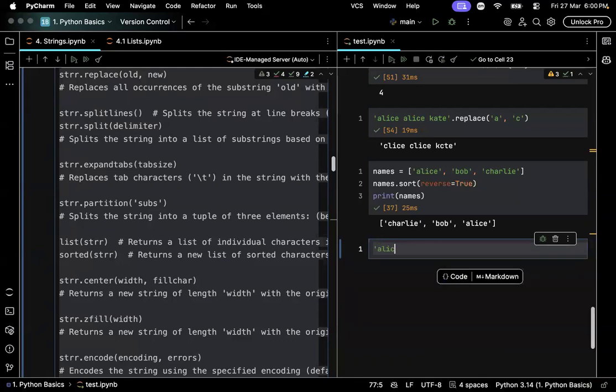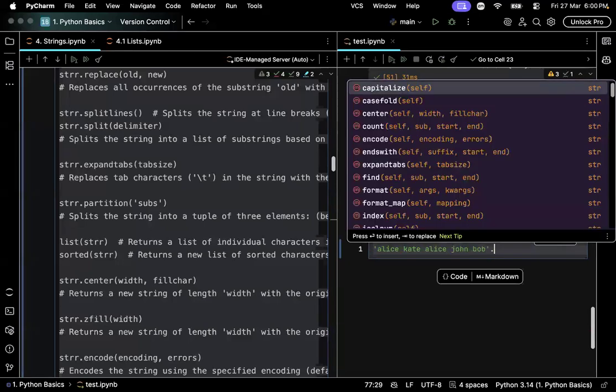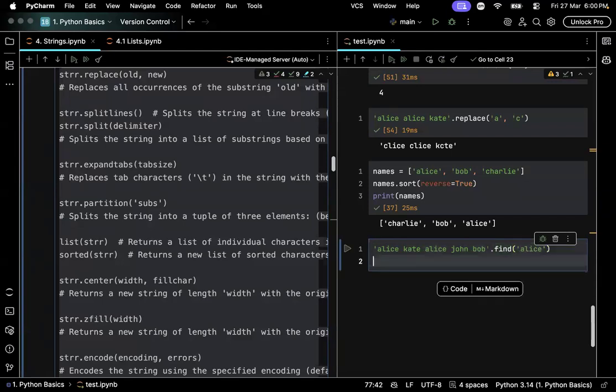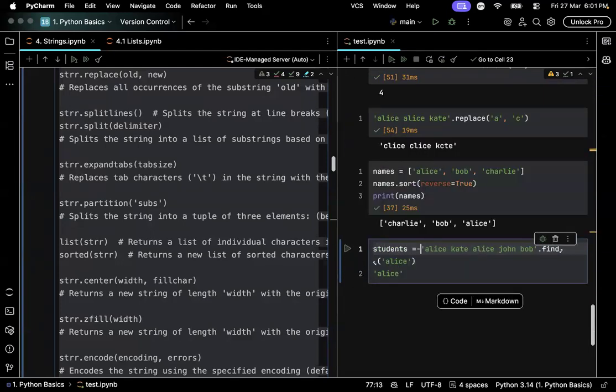What you are trying to ask is: Alice, Kate, John, Bob dot find. You are asking me if I want to find Alice. Here the problem is whether Alice exists here or not. If it exists multiple times, that is a whole different situation. In such a case, what you should be doing is counting them. Students, let's say this is a student list.